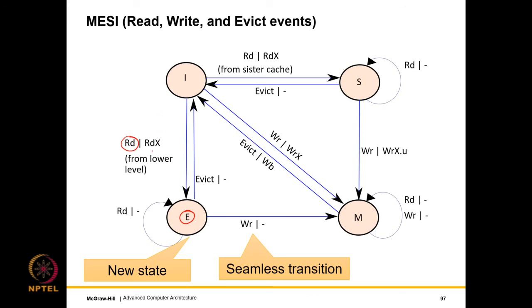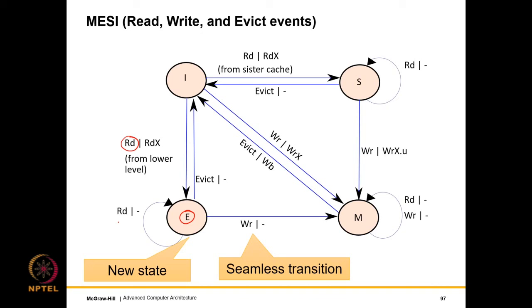But in this case, if a read is being made from the lower level after sending a read miss message, it clearly indicates that no other cache has a copy, right? So if no other cache has a copy, we directly transition to the exclusive state. All right, so this is clear that we directly make a transition to the E state.